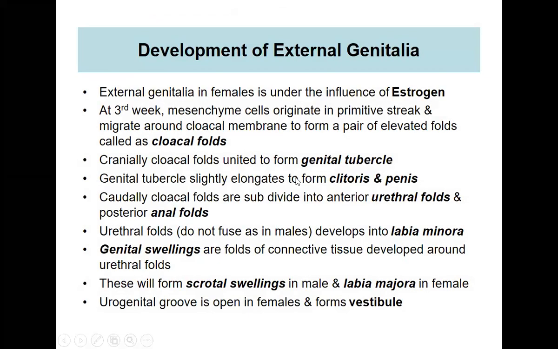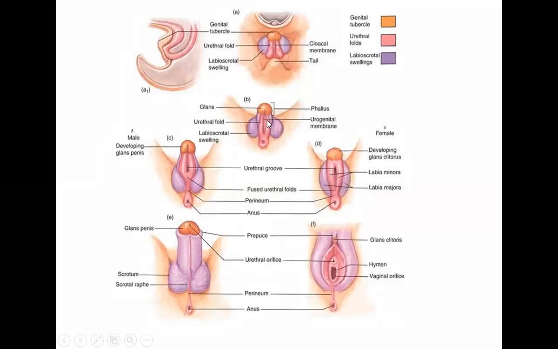Okay, genital tubercles elongate to form the clitoris in the female and the penis in the male. Caudally, the cloacal folds are divided into anterior urethral folds and posterior anal folds. If you see here, these cloacal folds will form the urethral folds anteriorly and the anal folds posteriorly, near the anus, with the genital folds around near the genitalia.